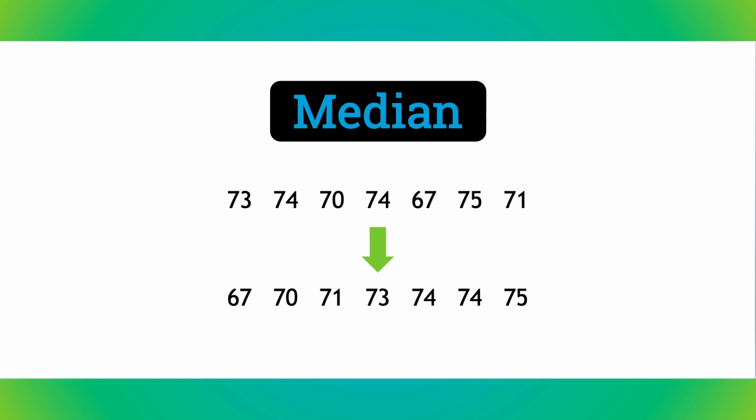Now that they are in order, we need to find the number that's in the middle of the list. We can cross off one number from each side of the list until only the middle number is remaining. Since 73 is the number in the middle, that's our median. We can also see that half of the values in the dataset are above the median and half are below.